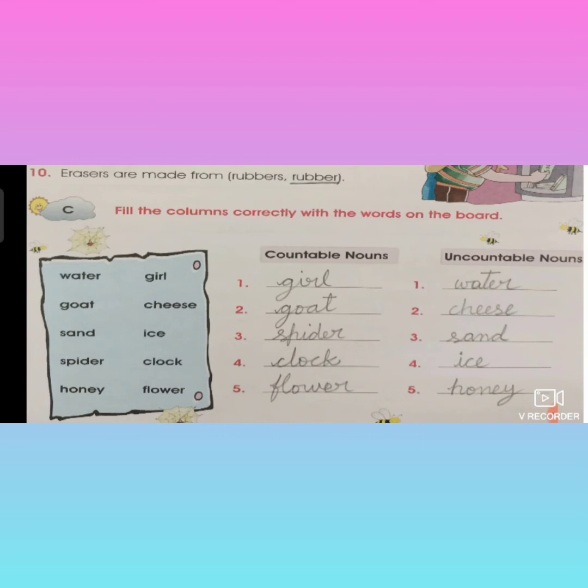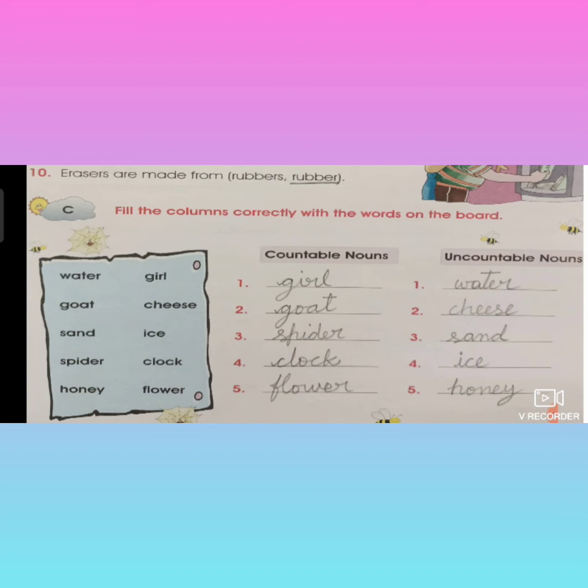Over, no, children? Now see the next column, uncountable nouns, which cannot be counted. The remaining words in the blue board, after filling the countable column, are called uncountable nouns. What are they?